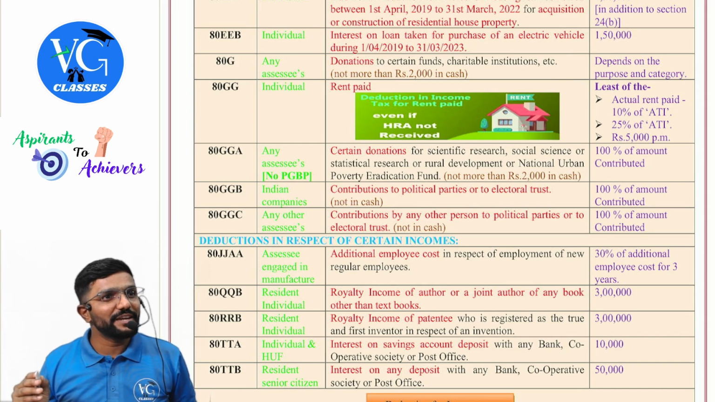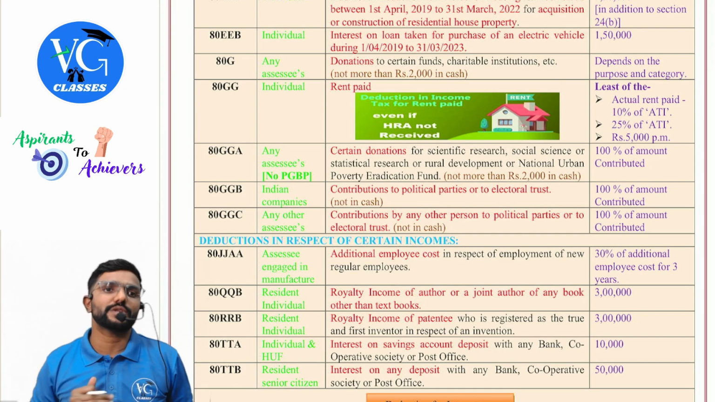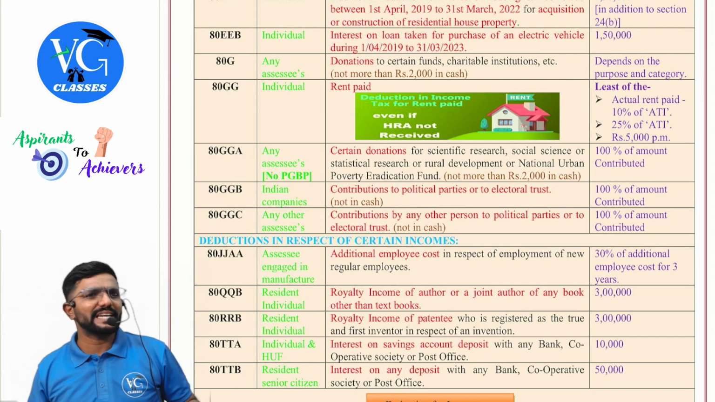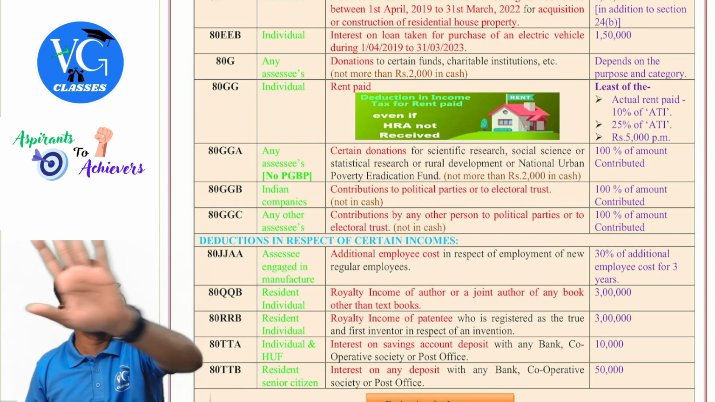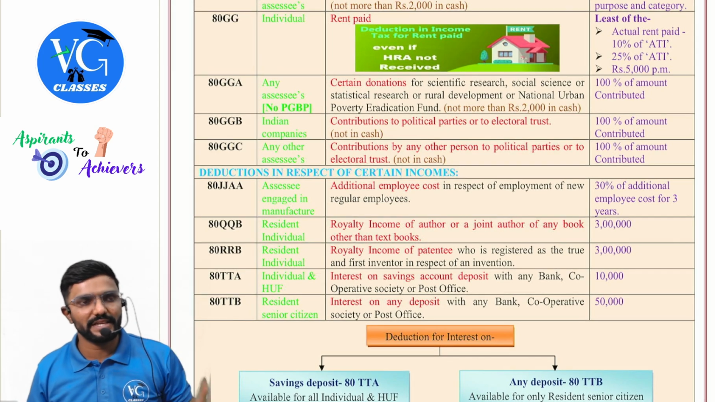Up to 2,000, can I give it in cash? Yes, but not more than 2,000. Sir, how much is the deduction? Depends on the purpose and category. There are 4 categories: 1, 2, 3, 4, A, B, C, D. We will learn about them. I will give some illustrations and explain it. First, let us finish the other 80G series.